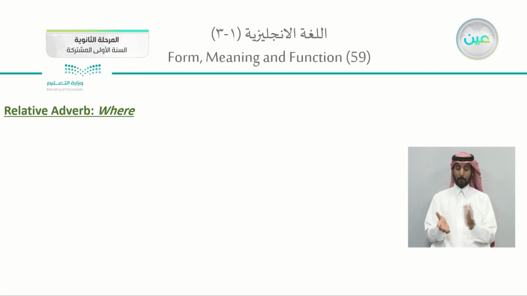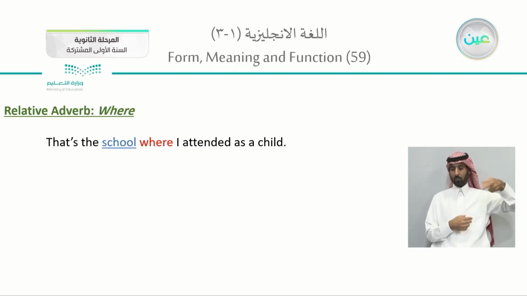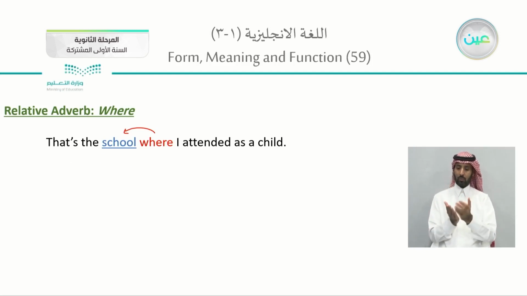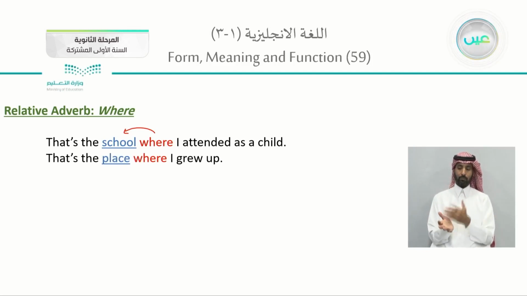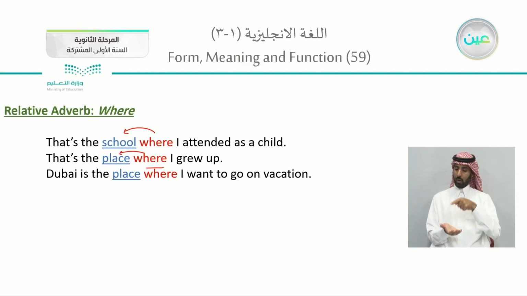In your book's page 59, relative adverb, which is where. We will focus on where. That is the school where I attended as a child. This where refers to the school itself. Also, that is the place where I grew up. Where I grew up, the place. Also, Dubai is the place where I want to go on vacation.